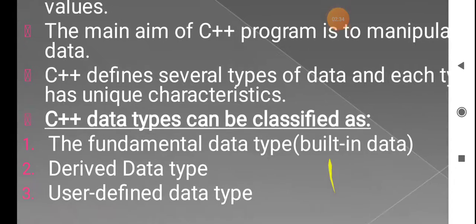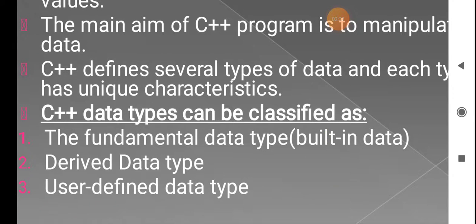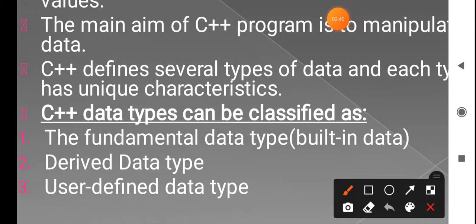Okay, so let us see how these data types are classified. See here, you can see the fundamental data type is there. This is the first one. It is also called a built-in data type. So the fundamental data type is also called a built-in data type. The second one is derived data type. The third one is user defined data type. So these are the three types of data types present in C++ programs. This is how the data types are mainly classified.